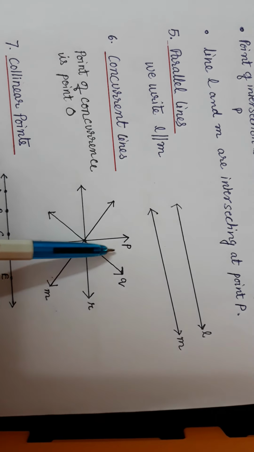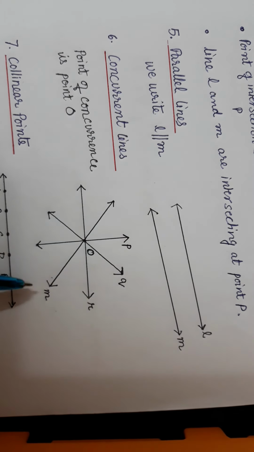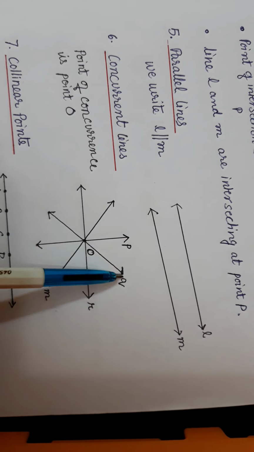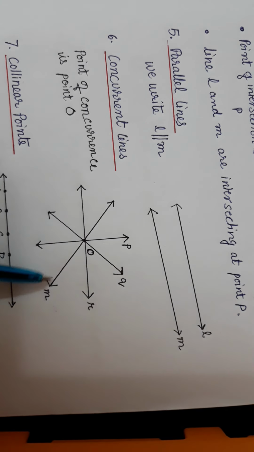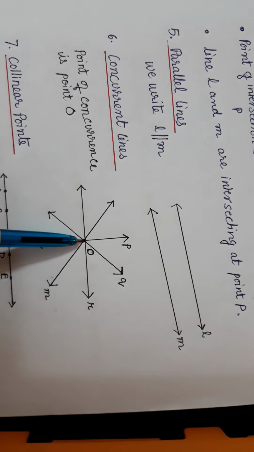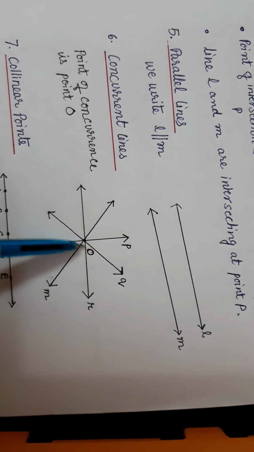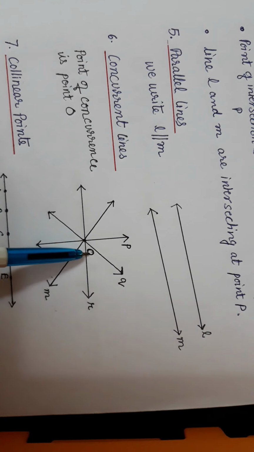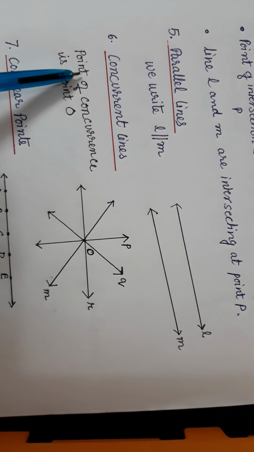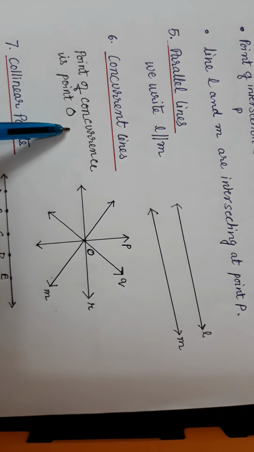Here how many lines do I have? 1, 2, 3, 4. Line P, line Q, line R, line M. These 4 lines are passing through the same point, so these lines are known as concurrent lines. And because they are passing through the same point, that is point O, this point is called the point of concurrence.